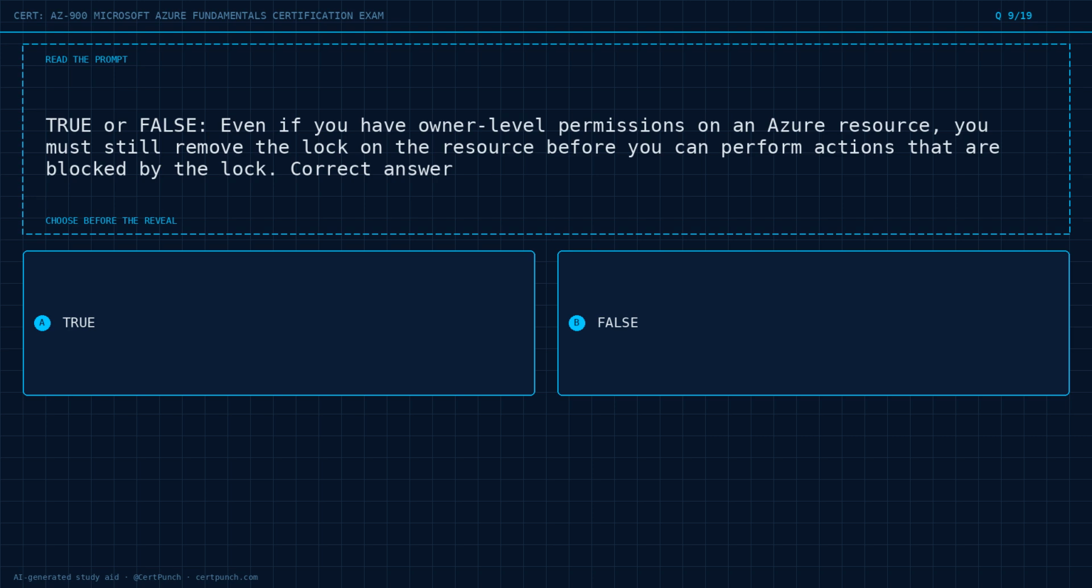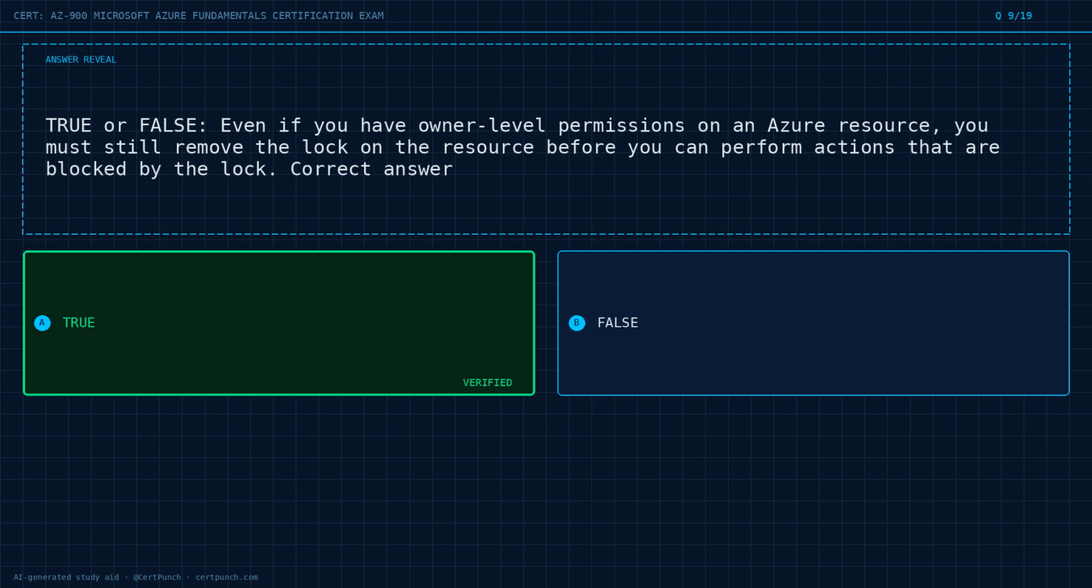Question 9 of 19. True or false? Even if you have owner-level permissions on an Azure resource, you must still remove the lock on the resource before you can perform actions that are blocked by the lock. Correct answer. Option A, true. Option B, false. Choose the best answer before the reveal. Commit to it now.